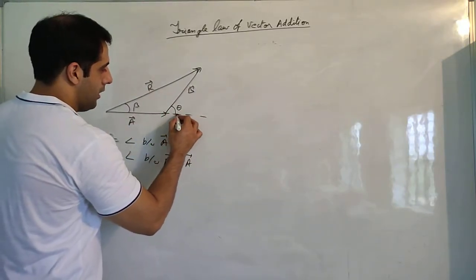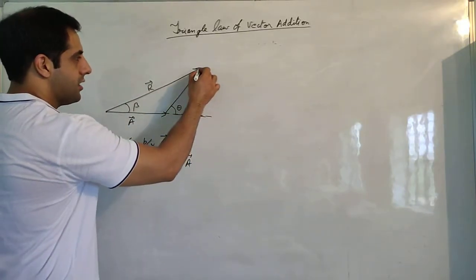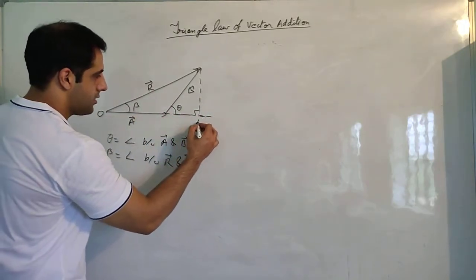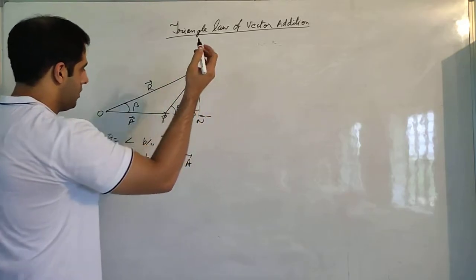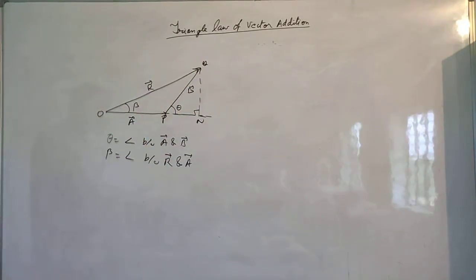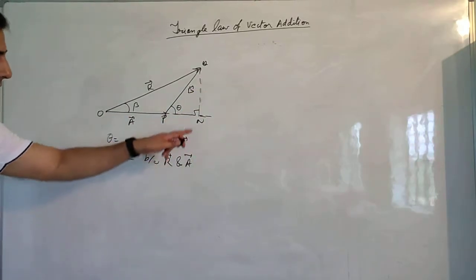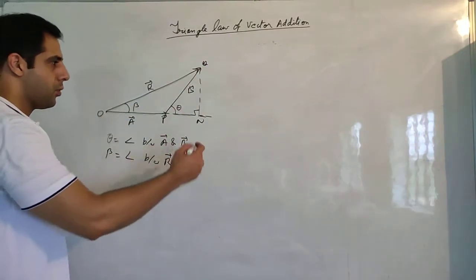So I extend the vector A in this direction and I drop a perpendicular here. So let us denote these points P, Q. So this is the diagram that we have. PQN and OQN, both are right triangles, 90 degrees here. I have dropped a perpendicular.